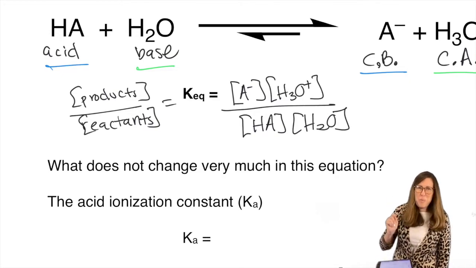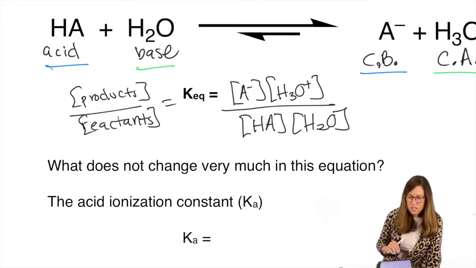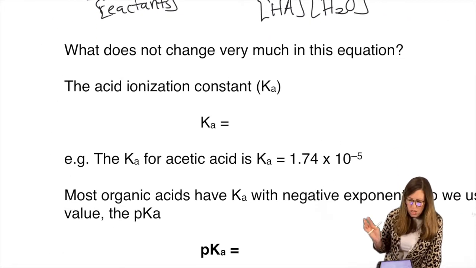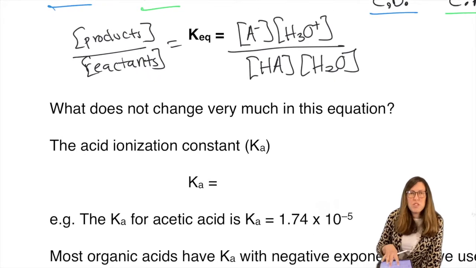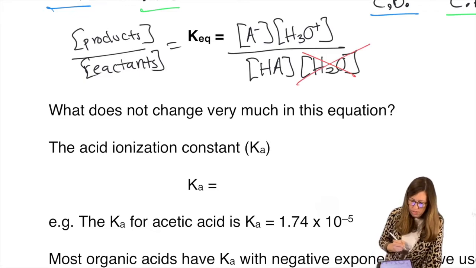But remember, water is assumed to be present in large excess compared to the acid, so we could neglect its contribution to the equilibrium constant to simplify the math usually. So we'd usually do that, right?